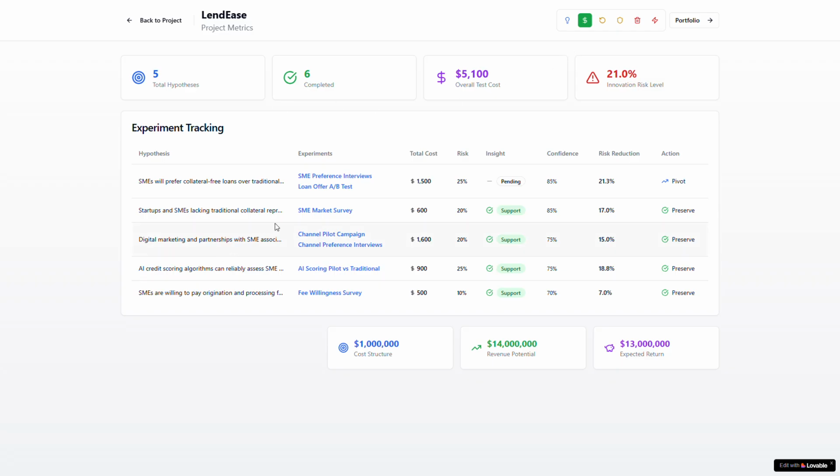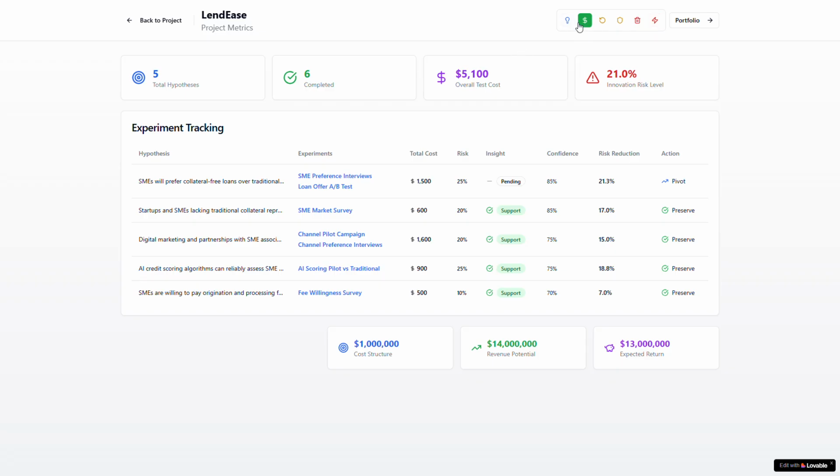You can do the same for multiple experiments which have been created, and see the total cost and the total risk. With the risk and confidence level, you get the risk reduction. The sum of risk reduction, and 100 minus the sum of risk reduction, is the innovation risk level. So if you are an investor or an organization, with 21 percent risk level, should I invest 1 million to get 14 million revenue potential? You decide it.